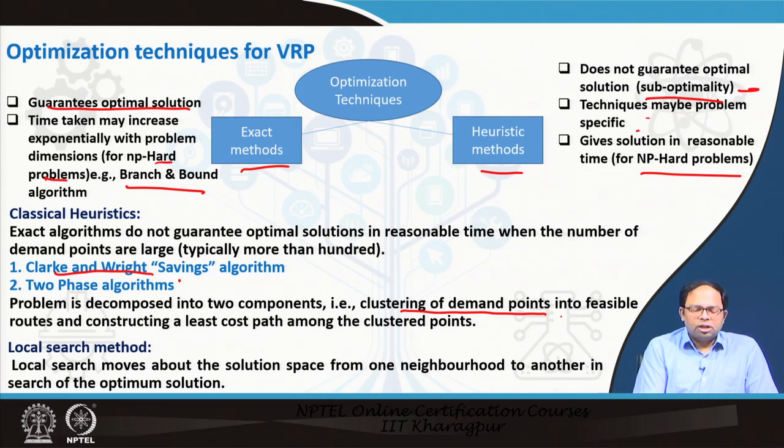Once the least cost path among the clusters is found, another sub-optimization is done within that cluster to deliver within that particular cluster. So this kind of problem can be solved using this two-step process, and that's why they are called two-phase algorithms. And then there is the local search method, where local search moves about the solution space from one neighborhood to another in search of an optimum solution.